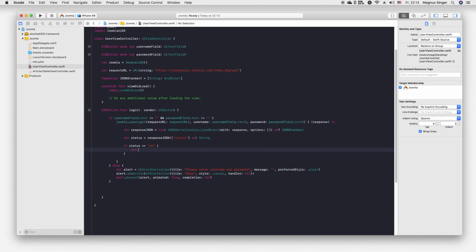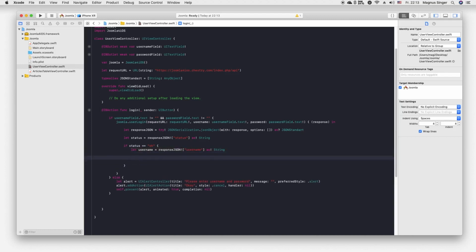So I will say let username is equal to responseJSON key username, and of course this will also be a string. Okay, so now we have our username, and all we have to do now is display an alert controller and put the username inside it.